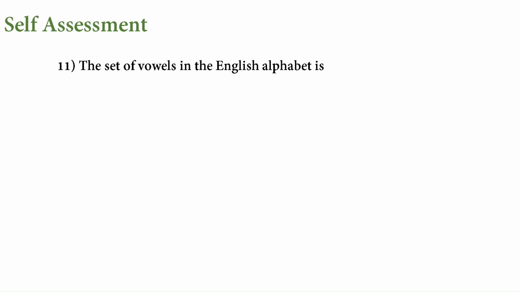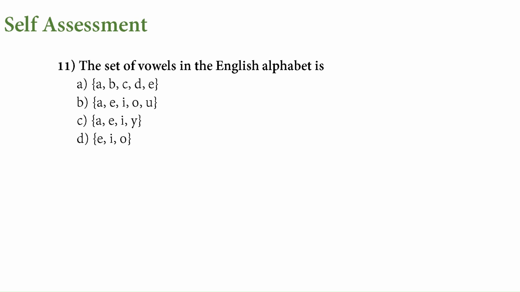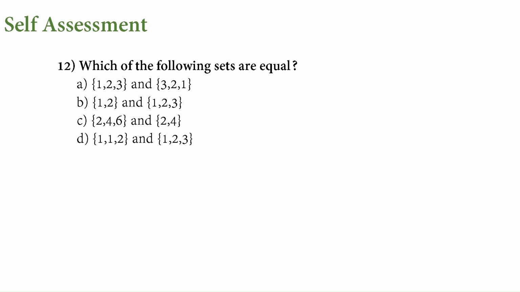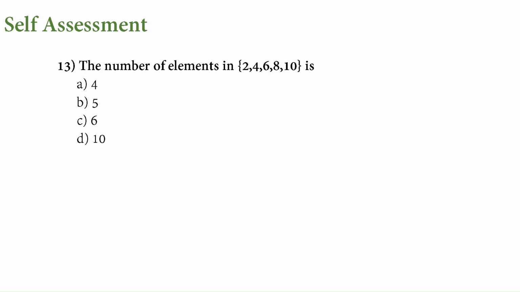The next one, set of vowels in English alphabets. We know that all the alphabets are here. Which of the following are equal? Equal means same elements. 1, 2, 3, 3 to 4. Order doesn't matter. So this is the answer. Here the count is not matching. Here the count is not matching. Here the count is matching, but this has got 3 which is not present in the first one. So number of elements, just count them: 1, 2, 3, 4, 5. 5 is the count. Number of elements means cardinality.